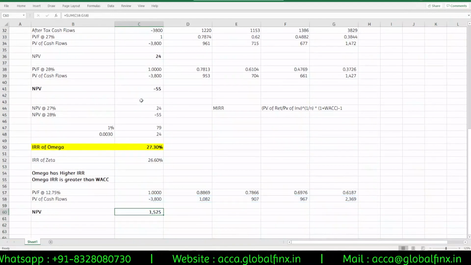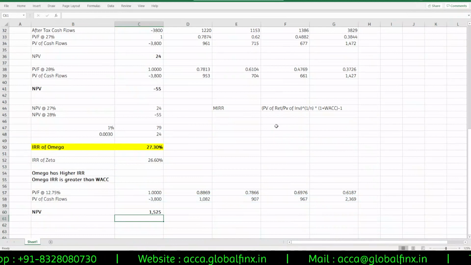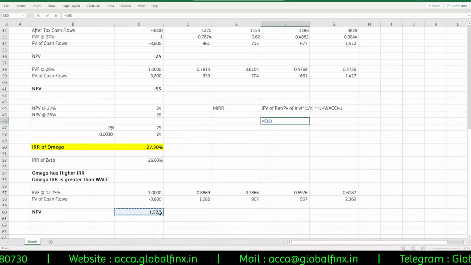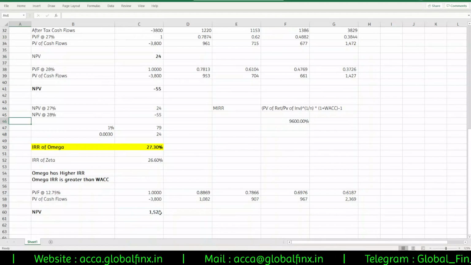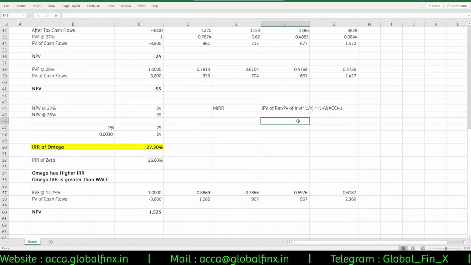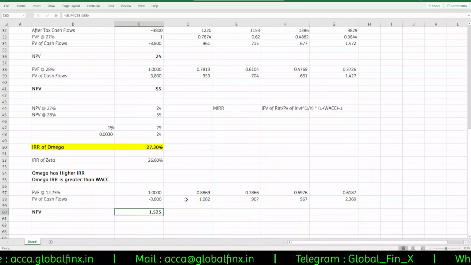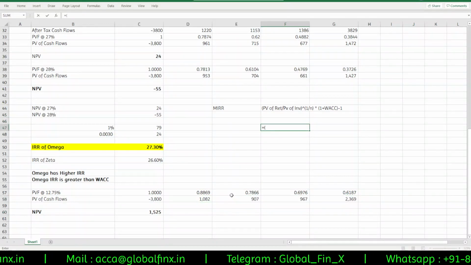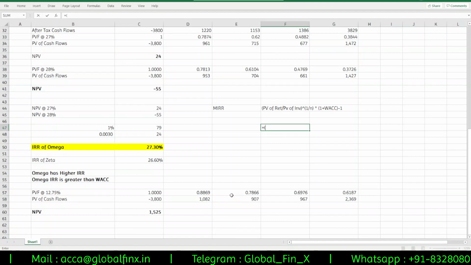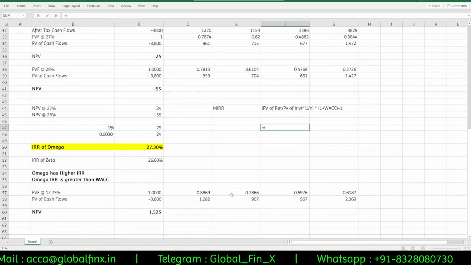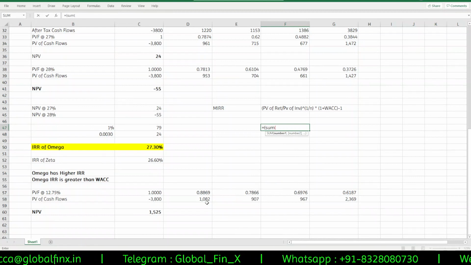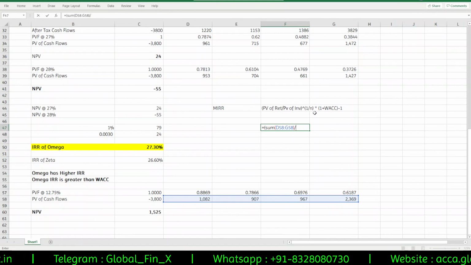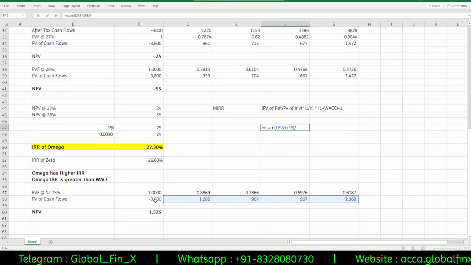And PV is 1525. So that means the PV of returns would be how much? 1525 plus 3800. NPV is 1525, meaning returns are this much: 5325. This is the numerator, the sum of these four years' returns, that is the PV of returns, divided by PV of investment, minus 3800.